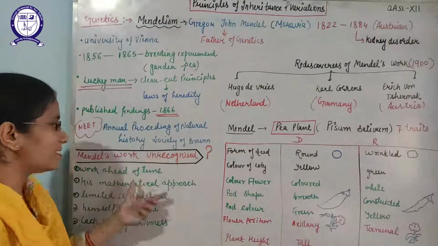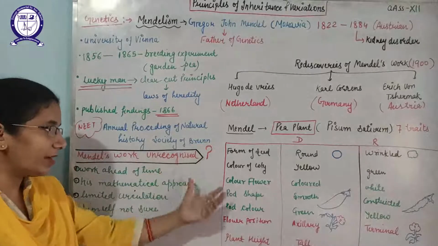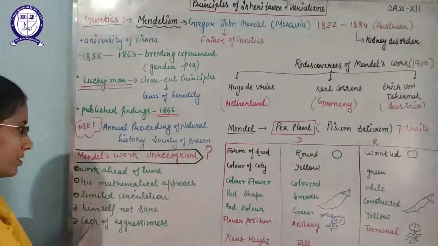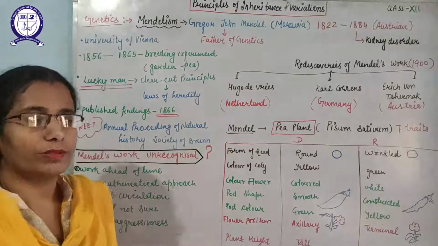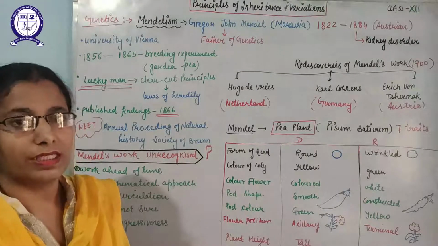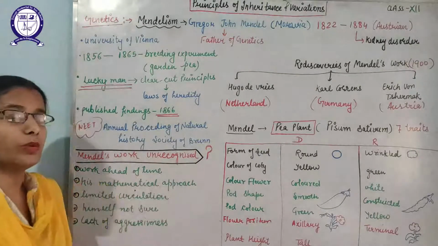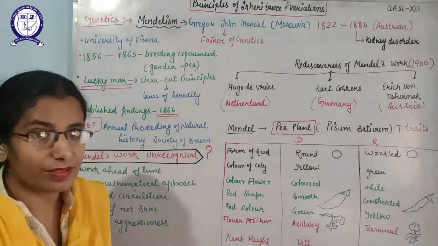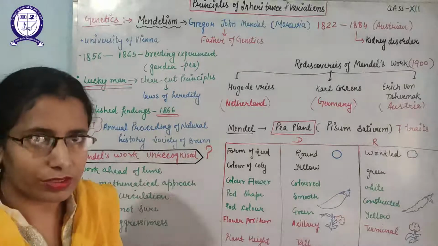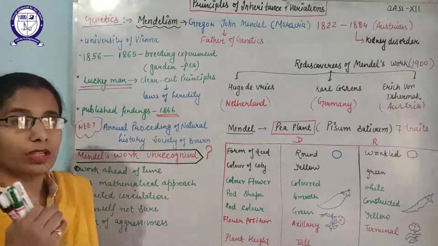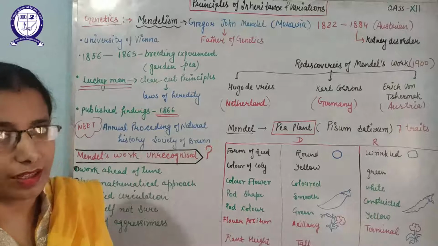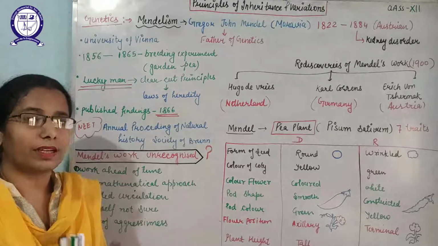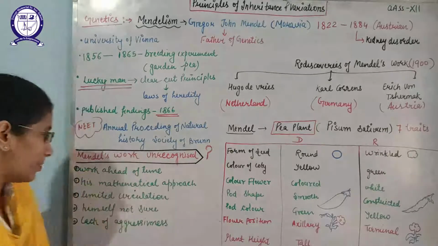So what was the main reason that his work was not recognized? Yes, these are some points. His work was more advanced than the time, so no one believed that this could happen. He gave the term factors that are going to be transferred. He gave a specific factor for each character. He told them the factors will carry those characters from one generation to another generation.